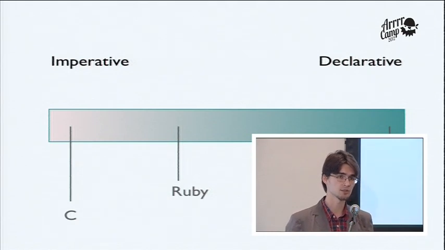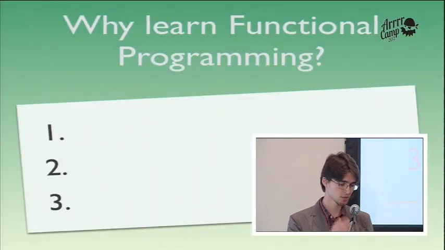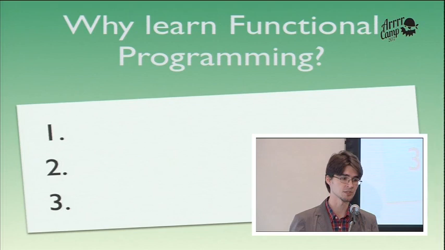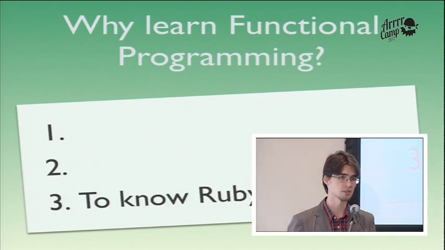And some languages, like Ruby, provide mixed tools from both worlds. And actually, I could write something to my list. You should learn functional programming so that you know better the declarative side of Ruby, so that you have some secret weapons, secret tools like currying, like recursion and masterful use of map and inject. Good.